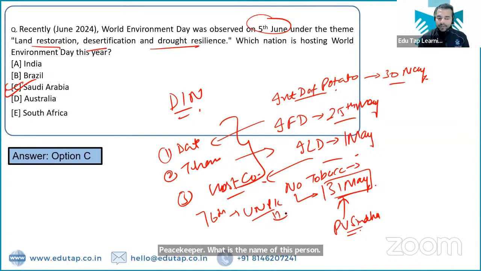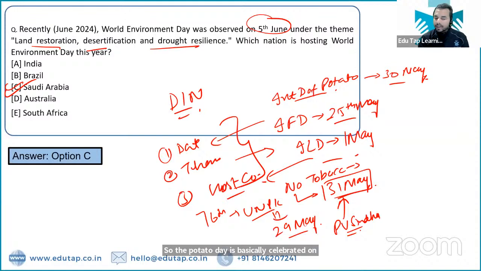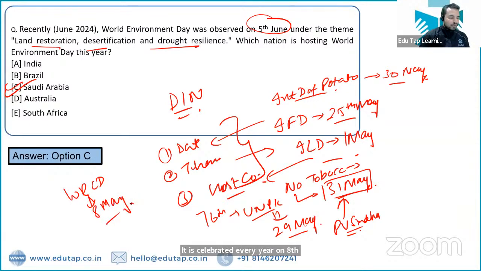Sorry, the date on which we celebrate this day is 29th of May. So Potato Day is basically celebrated on 30th of May, right? Apart from that, we also celebrate World Red Cross Day. It is celebrated every year on 8th of May. So with this, we have covered one of the very important days for the month of May 2024, right?